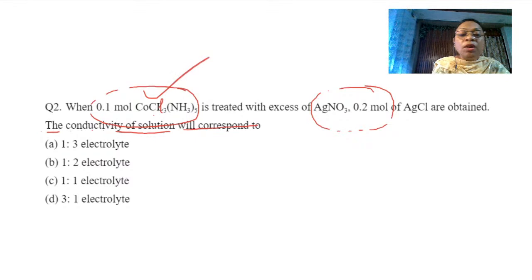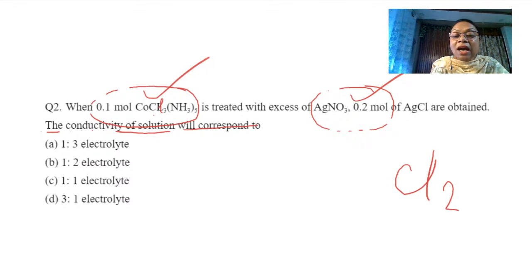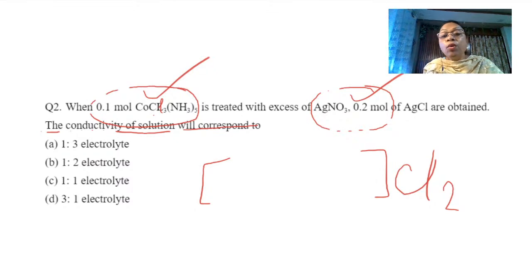That means 1 mole of this complex will liberate only 0.2 mole of AgCl. So since 0.2 mole of AgCl is obtained, that means you have 2 chlorines in the ionization sphere.